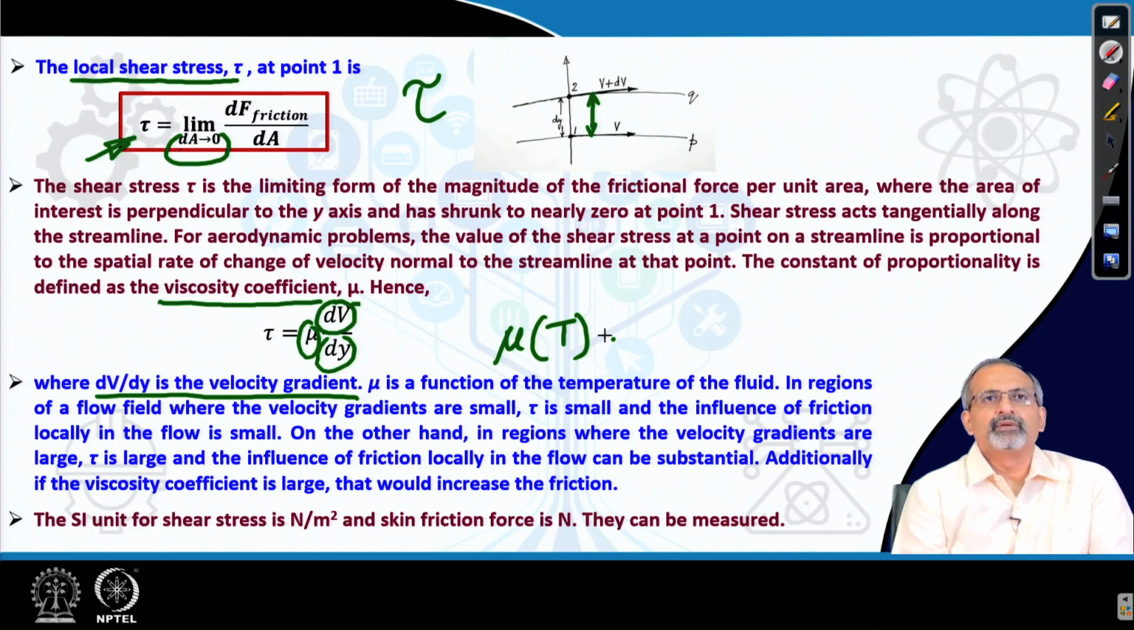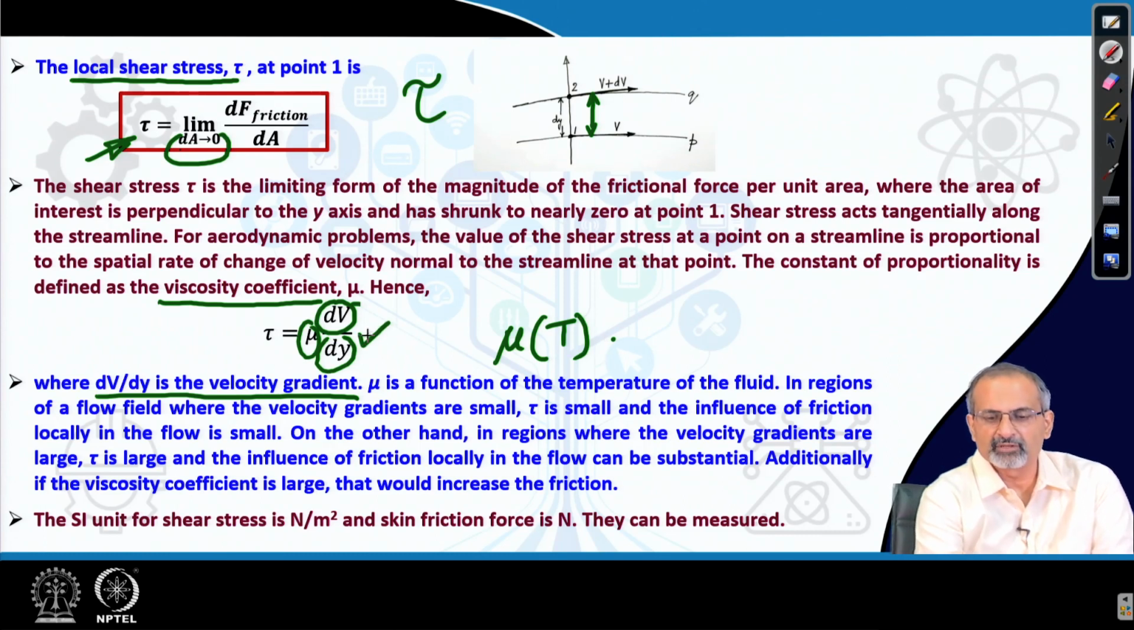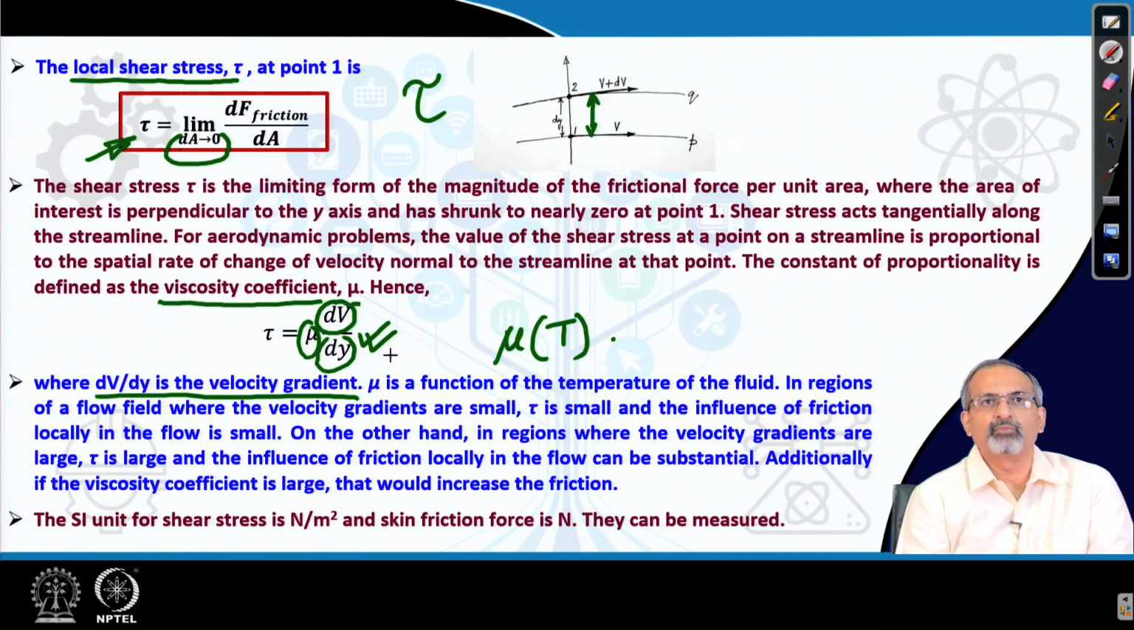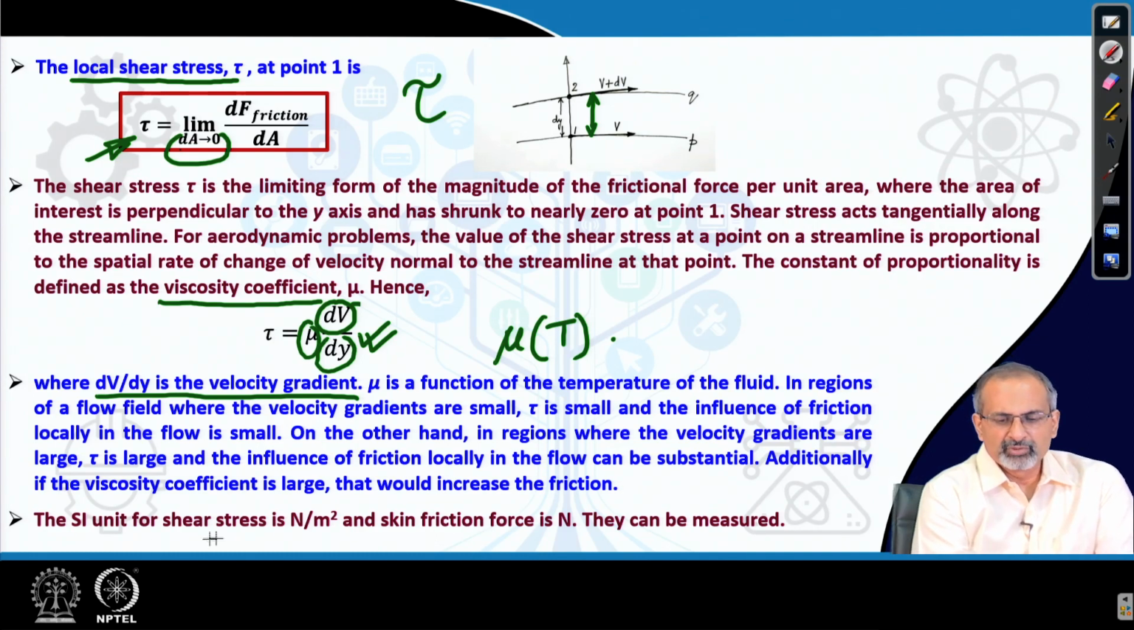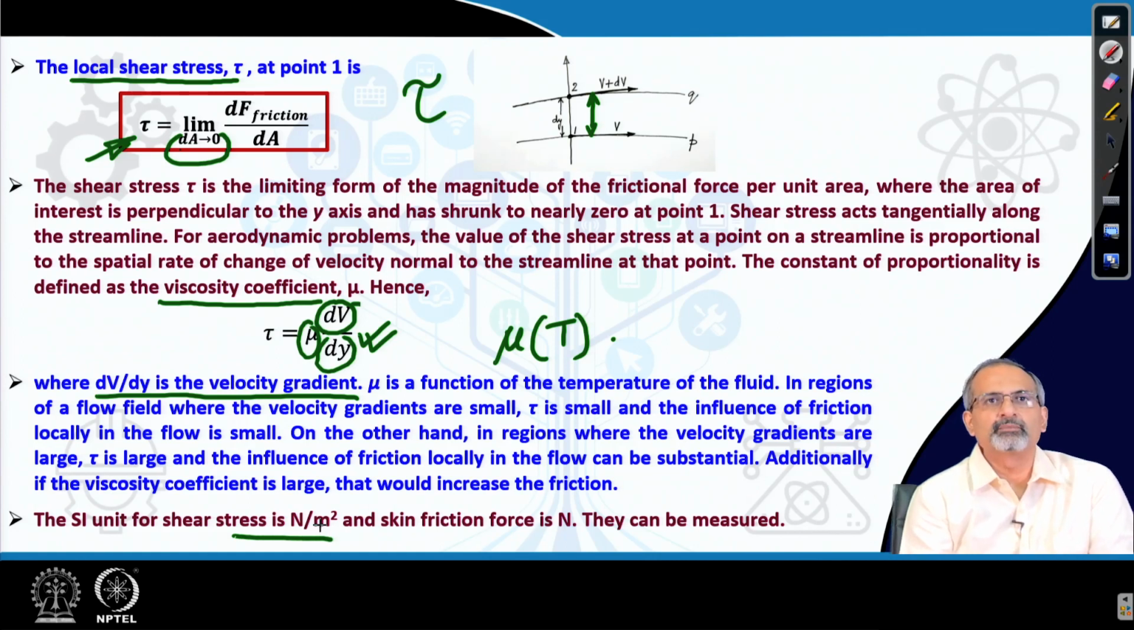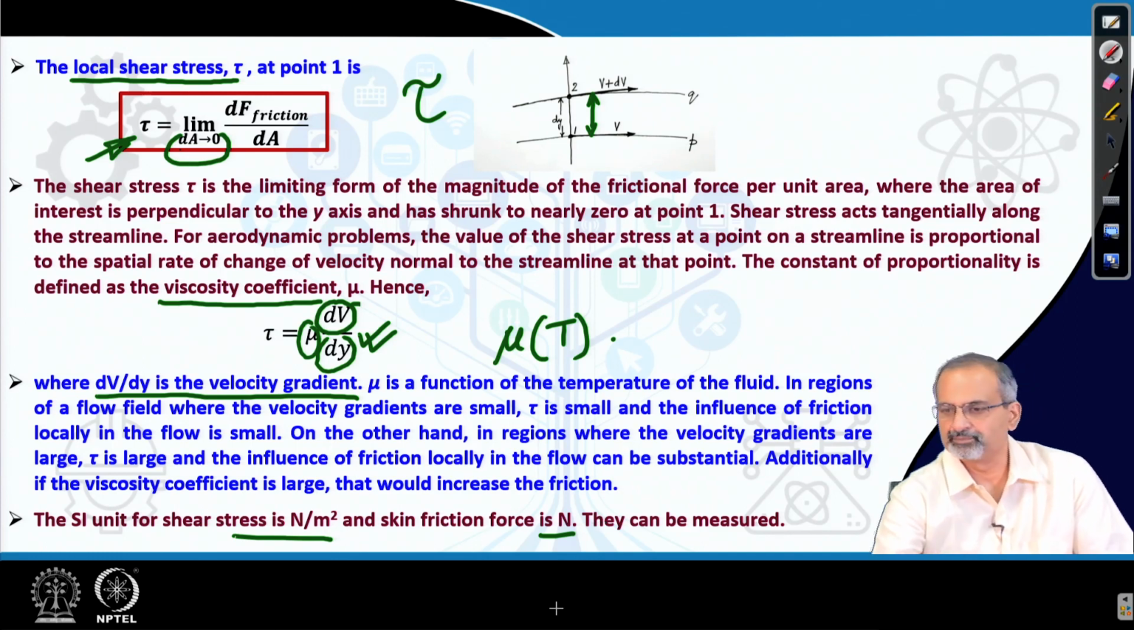In regions of a flow field where velocity gradients are small, tau would be small, because it is dependent on the velocity gradient, and the influence of friction locally in the flow will be small. If the velocity gradient vanishes, so would friction. On the other hand, in regions where velocity gradients are large, frictional forces will be large. Again, if viscosity coefficient is large, depending on the medium that we are using, it would increase the friction. SI units for shear stress comes out to be Newton per meter square, and skin friction is Newton, and they are measurable.